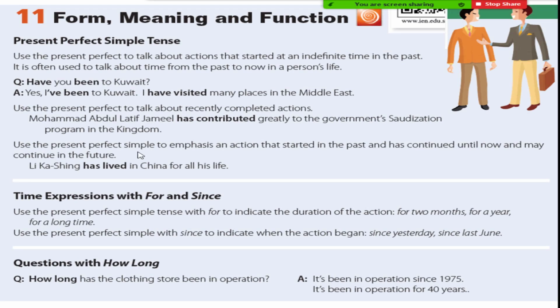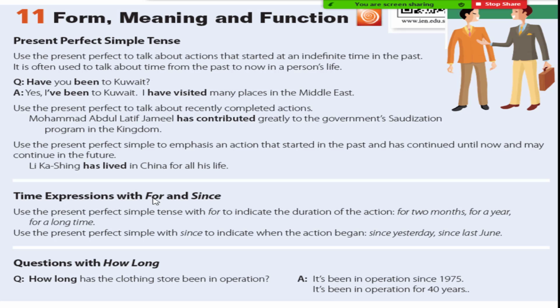Use the present perfect simple to emphasize an action that started in the past and has continued until now and may continue in the future. The action started in the past, continued till now, and may continue in the future. For example, Li Keqiang has lived in China all his life. So he lived in the past, he lives now, and he will live in the future. This is the present perfect simple.